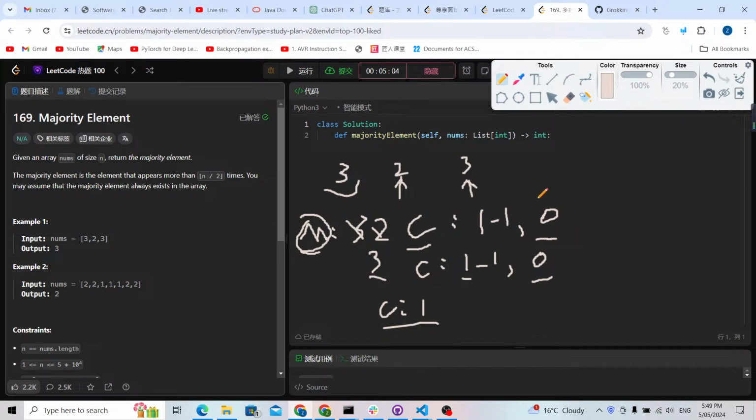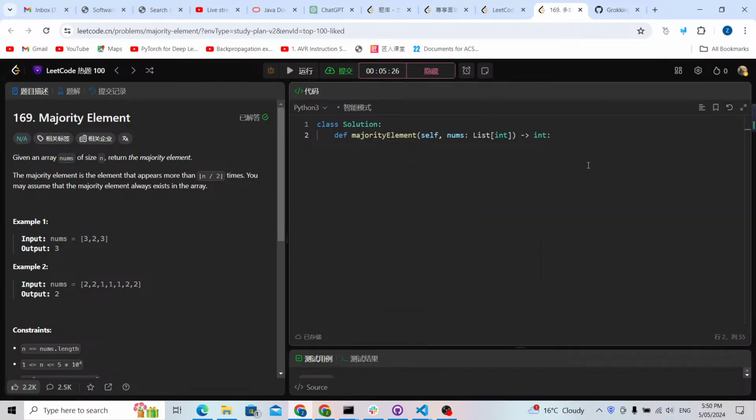The voting system is that if there is a majority element like this 3, after one loop we can always find the majority element. It's like if we find 3 and then find another element, we delete both of those elements and search again. Now we have a 3, so we return 3. Now let's try to code it up.